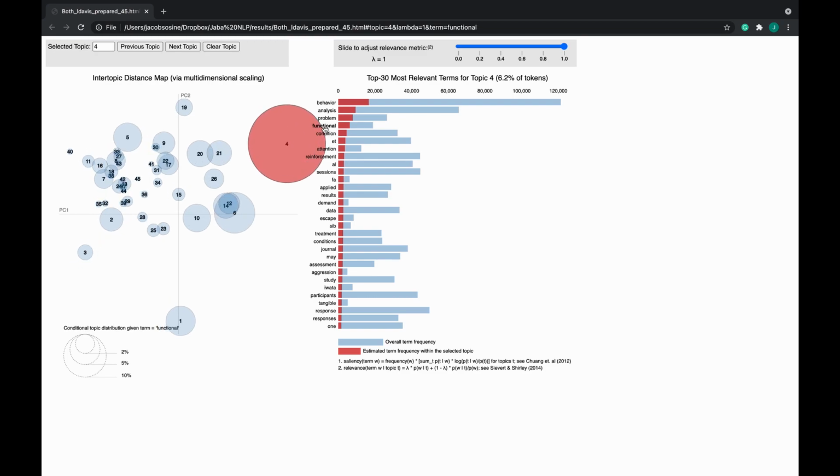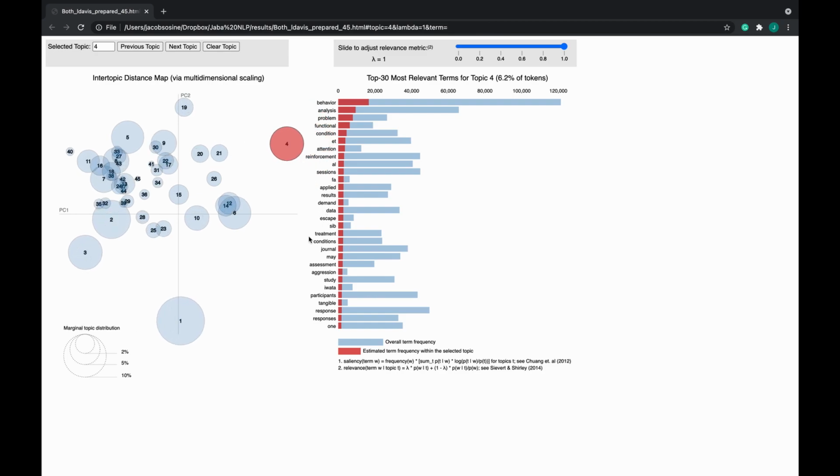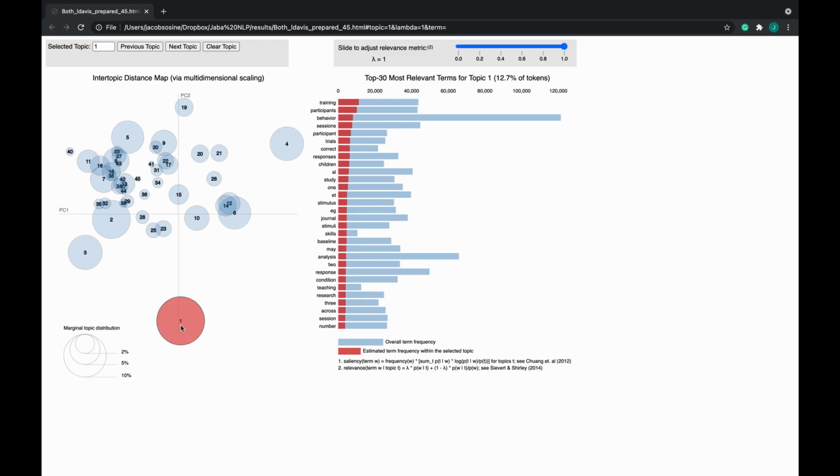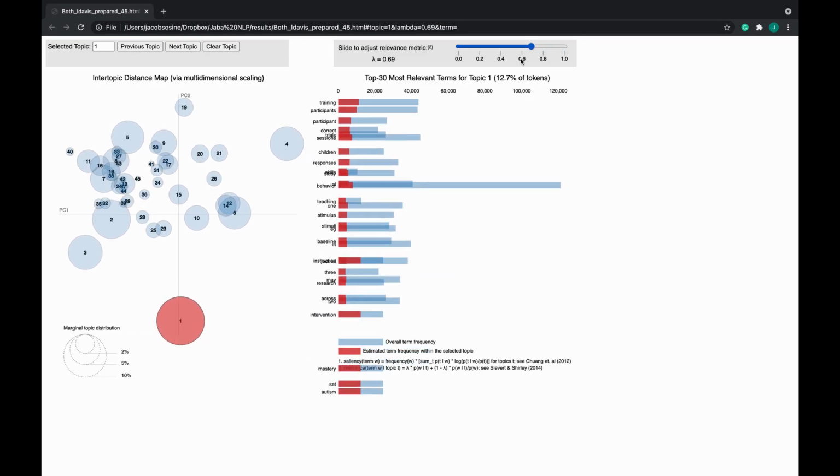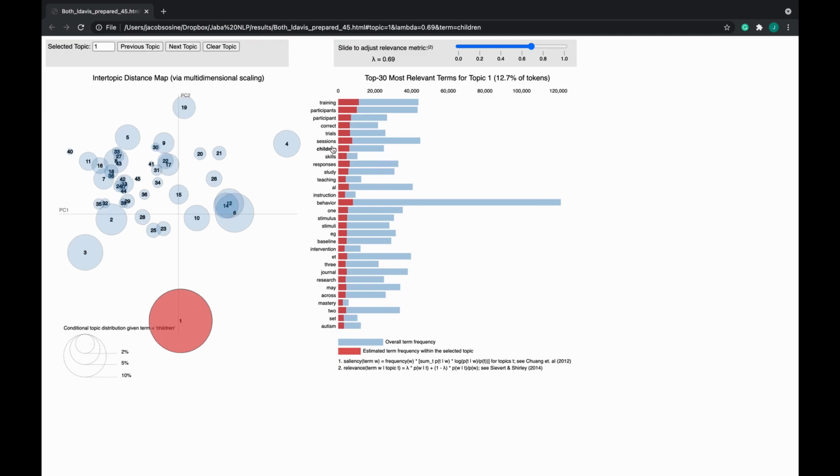Maybe this topic is about functional analysis or treatment of problem behavior. We see attention and reinforcement, demand, which may indicate that this is exactly what that's talking about. What about topic 1? What is this one? We see that this is about training, and there's participants and sessions and stimuli, skills, interesting stuff. We can even adjust the relevance metric to look at differences. So here we see children pops up a lot in this topic. Really cool.